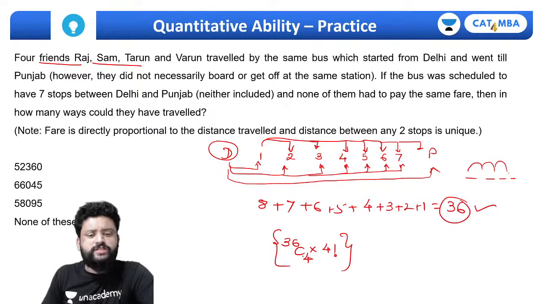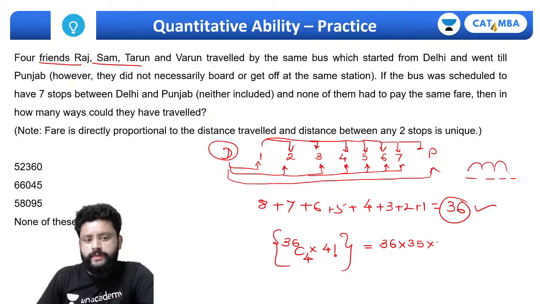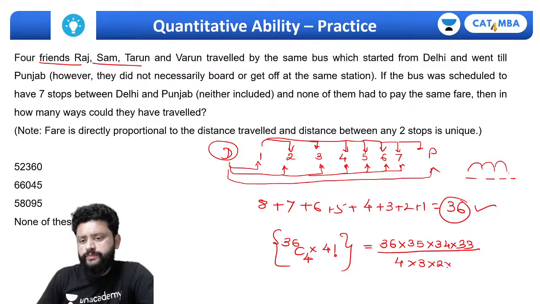Now if you look at the answer options, this was a really simple calculation, because 36C4 is 36 into 35 into 34 into 33 upon 4 into 3 into 2 into 1, which is 4 factorial. 4 factorial is just 24.